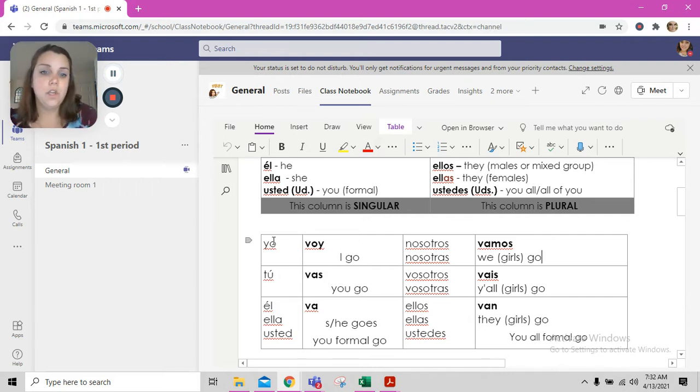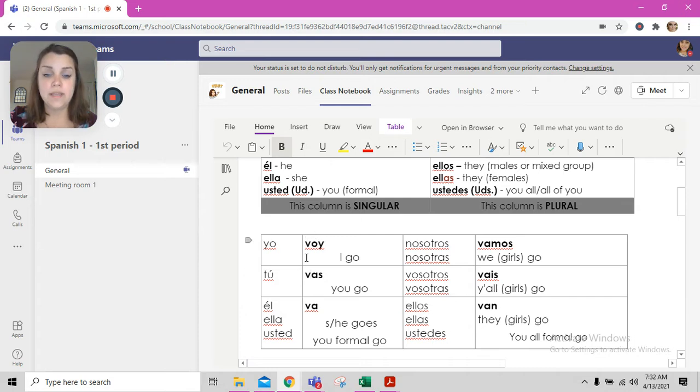So when you say yo voy, you're saying I go. And remember, just like we discussed yesterday, when you have the subject pronoun with the verb, you are reinforcing the subject. So you could say voy alone, and it still means I go. But I really still want you to practice with those subject pronouns from the top. That's why I'm asking you in the assignment to have the subject pronoun as well as the verb.